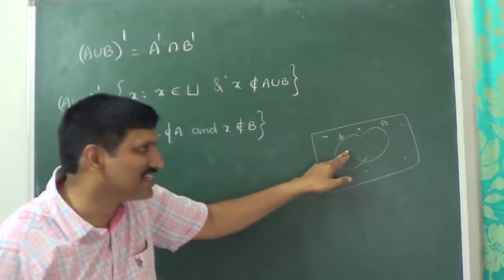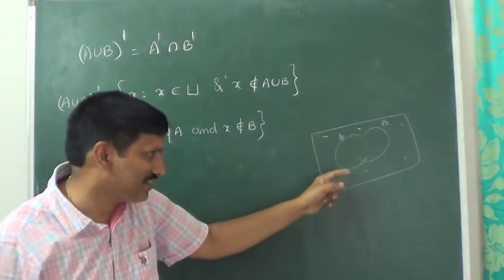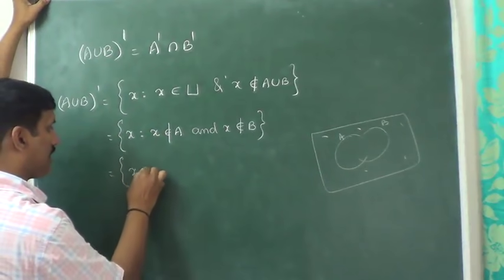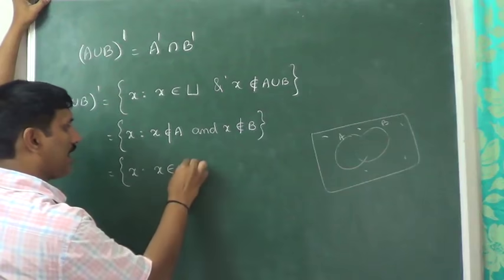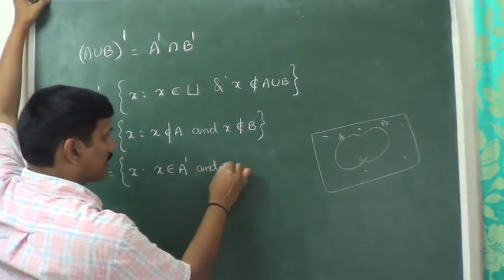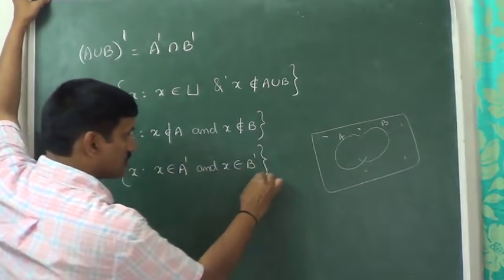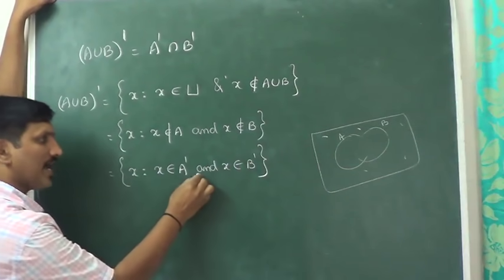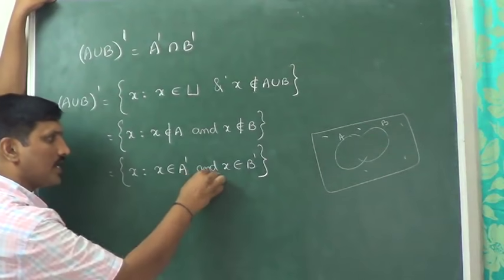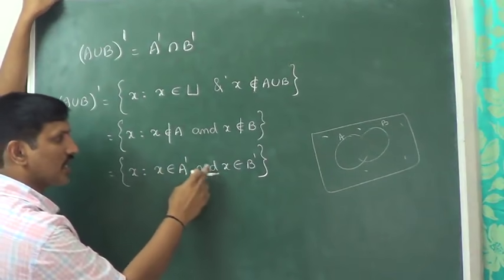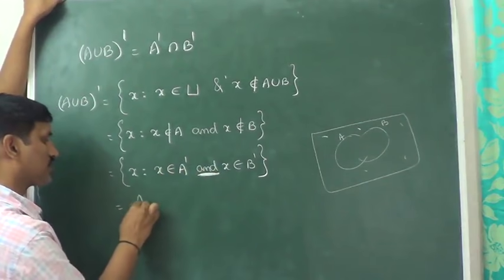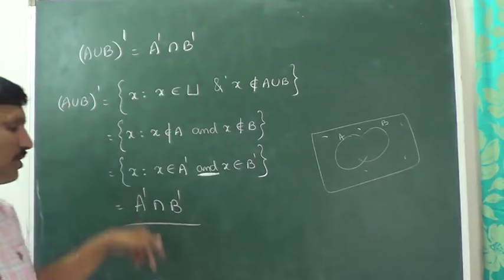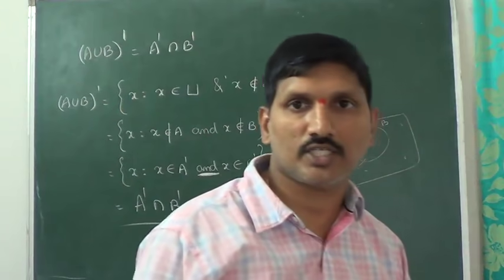But it is not present in A means where it has to be present? In A dash. That's why we can write this as X such that X belongs to A dash and X belongs to B dash. So that is the definition of A dash intersection B dash. So that's why (A union B) whole dash is equal to A dash intersection B dash.